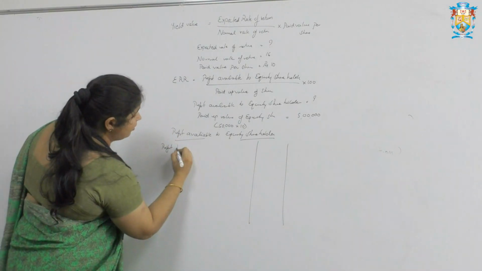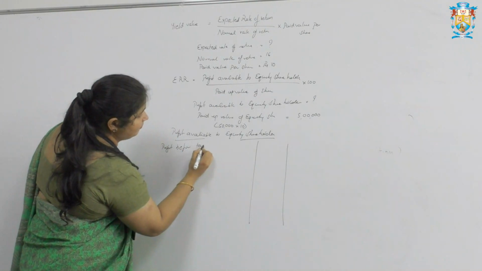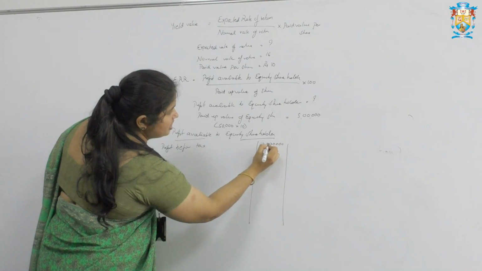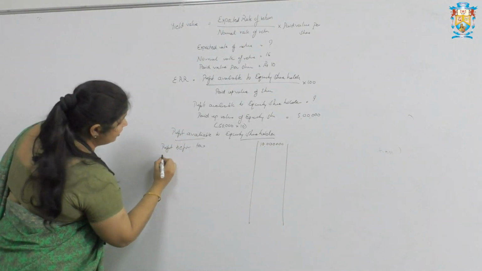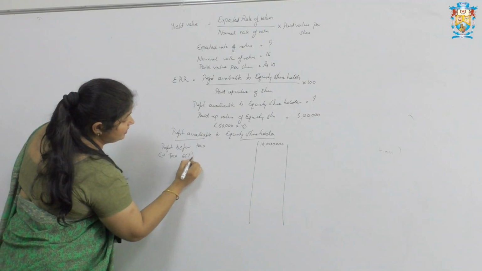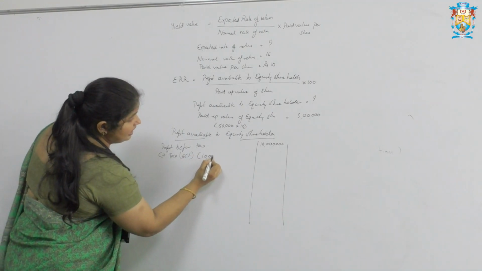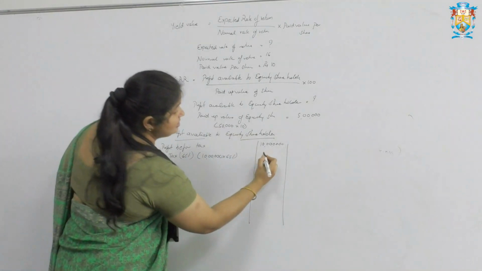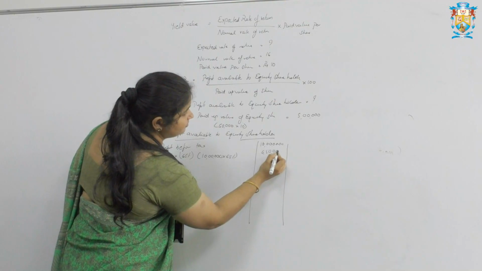Here in the given problem it is profit before tax, that is 10 lakh. In the question they have specified the tax rate, that is 65%. So 10 lakh into 65%, our answer is 6,50,000.